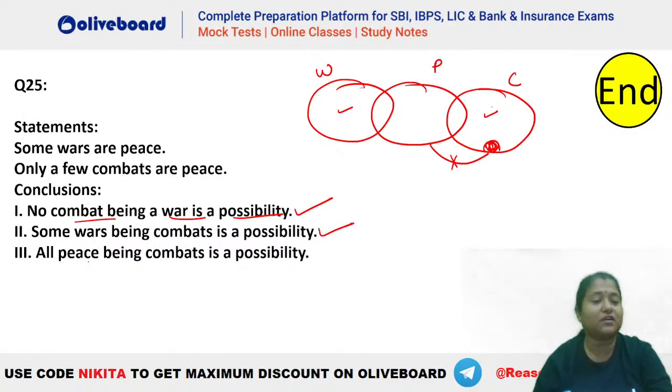What about the third one? All peace being combats is a possibility. Again, you can see we had a negative information from C to P, not P to C. So this is also true. So the answer to this question will be all.